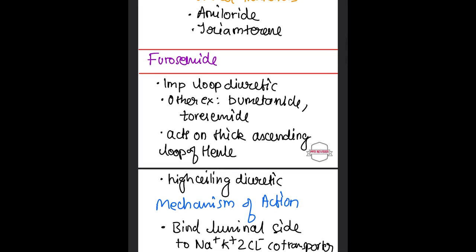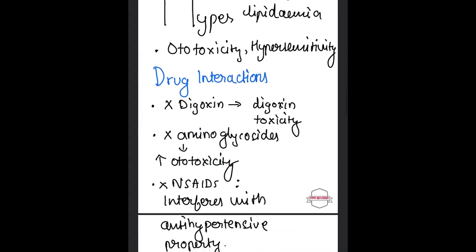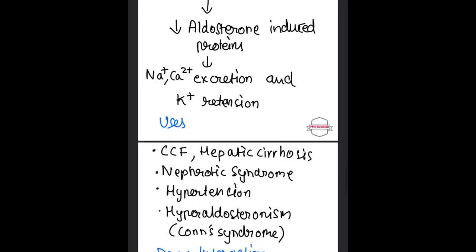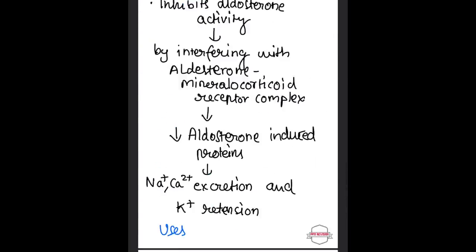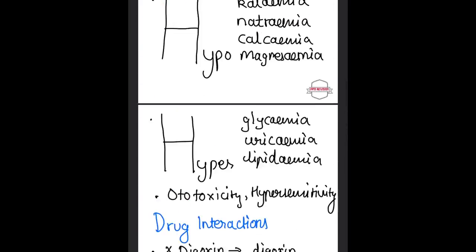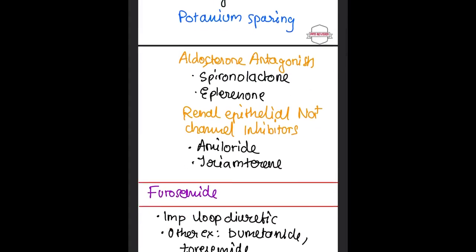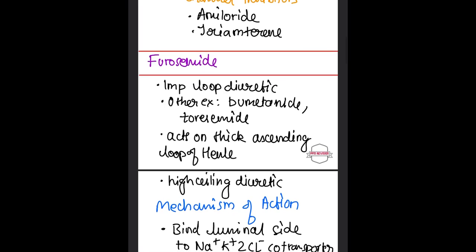Then we'll be talking about a few must-know topics: furosemide, acetazolamide, spironolactone, and also mannitol to finish it off. These drugs you'll get to know once you have memorized the classification. So firstly, please memorize the classification. And then you have furosemide.